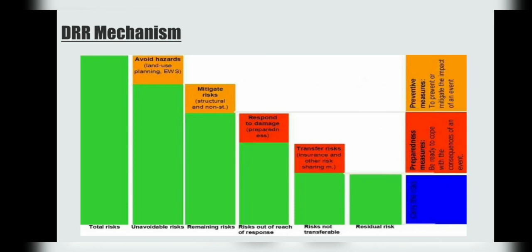Next is respond to damage, reducing the adverse effect of an event through timely and effective response. The final one is transfer risk, distributing risk to a large group of individuals and using means of recovery. The first two mechanisms are preventive measures, the second two are preparedness measures.